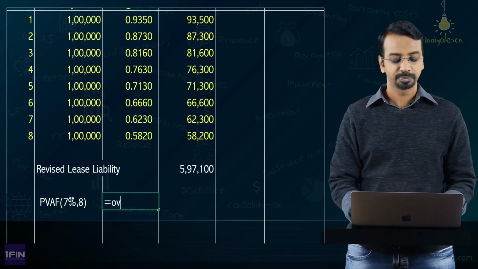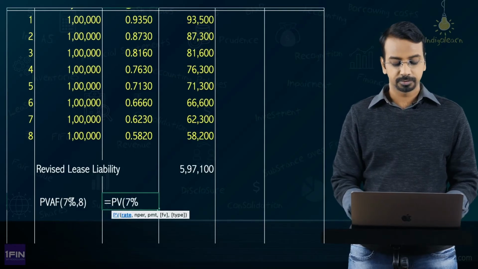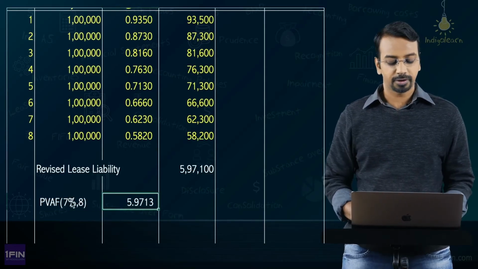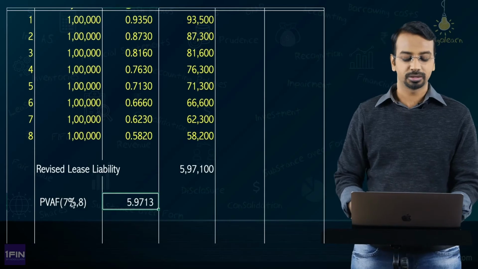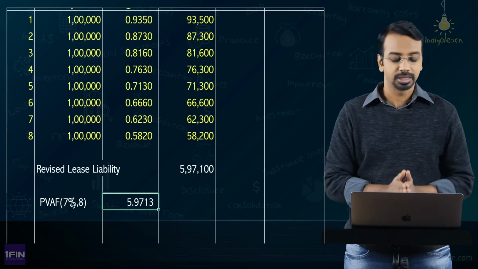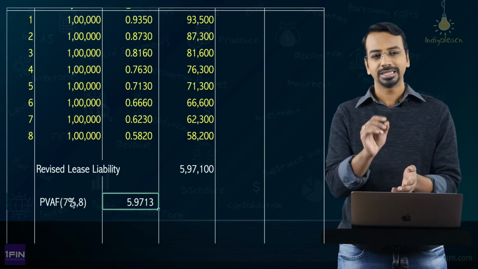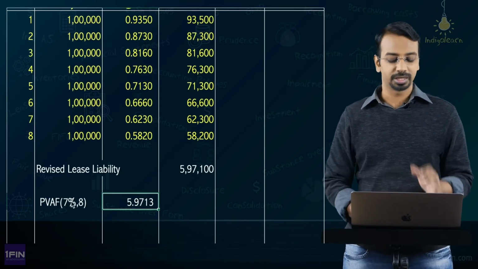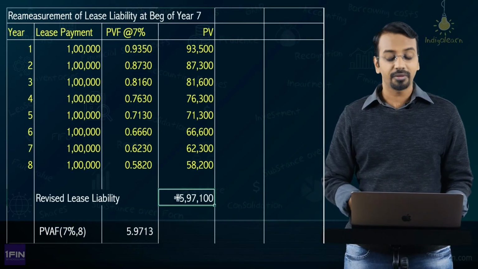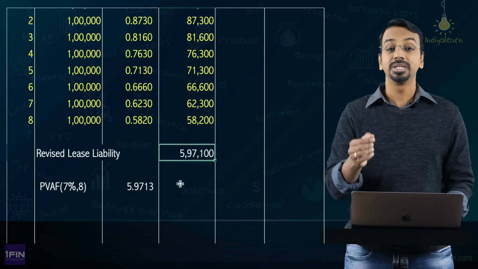So for 7% for 8 years, you get 5.9713. If you round it off, you get 5.971. That is the number you get on the screen. What is important is that you should know how to calculate that. Rounding of decimals here and there will not make a difference. This is the revised lease liability at the beginning of year 7.